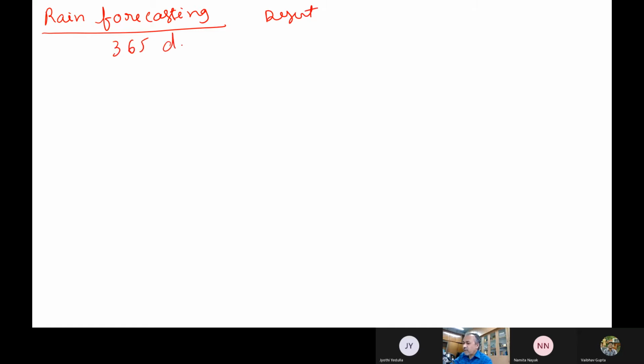So let us look at one more example, weather forecasting, say rain forecasting. If we take Rajasthan or some place in the desert area, how many days do we have? 365 days. Somebody has seen the past history, and generally they have observed that 5 days will have rain.